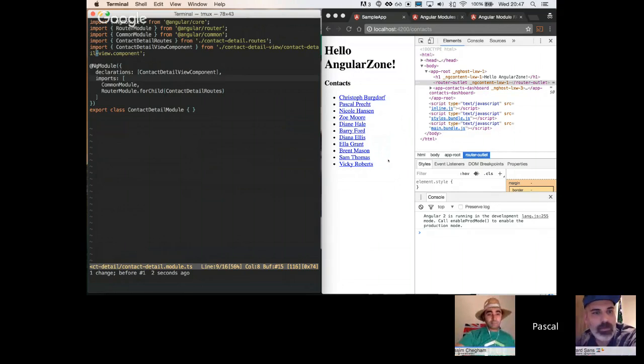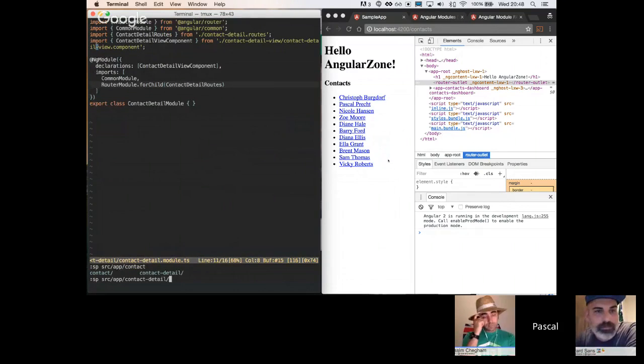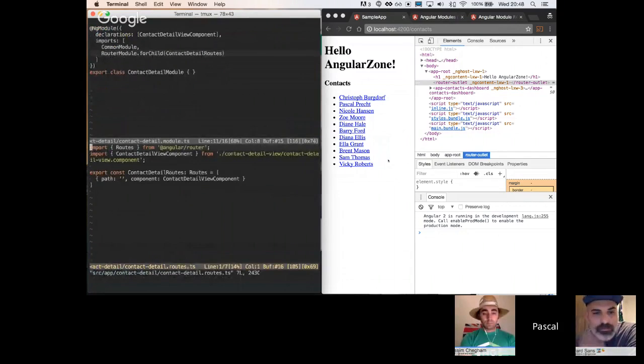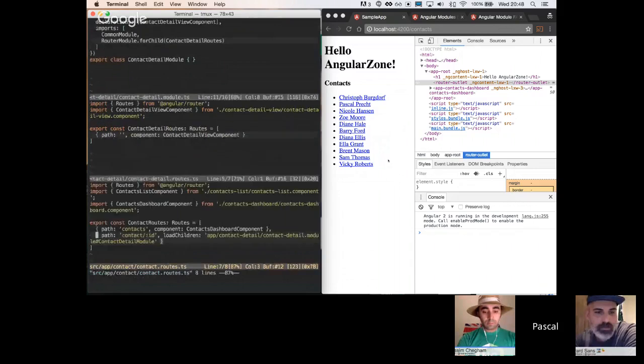And so this contact detail module, again, declares a contact detail view component. It imports the common module, which it probably doesn't really need, so we can probably just get rid of that. Technically, it doesn't need it really. And it also comes with its own routes. If we take a look at source app contact detail module and then the contact detail routes, we'll see that this one comes with one route, and again, it's an empty path. It's an empty path because it is a lazy loaded module that will just extend the route configuration of our root module.